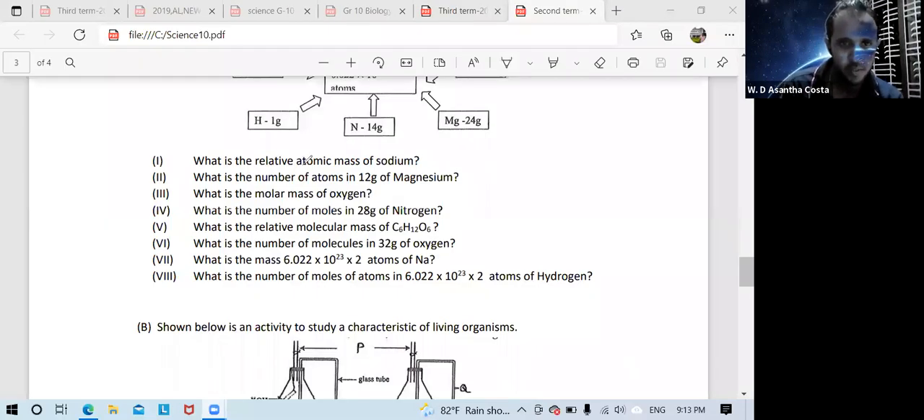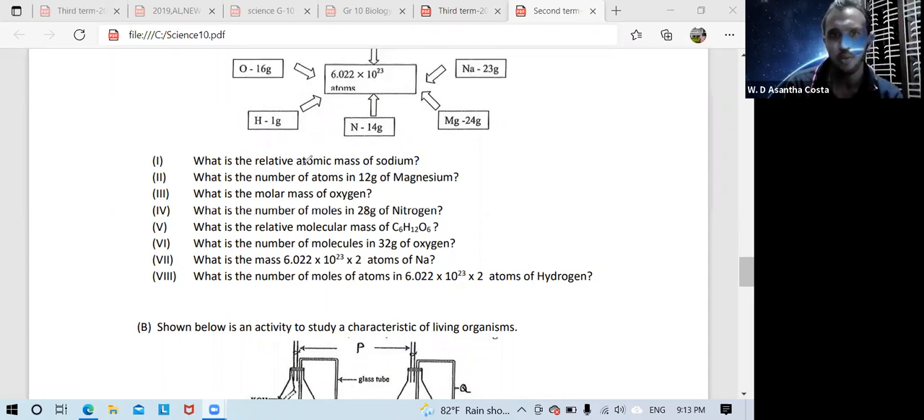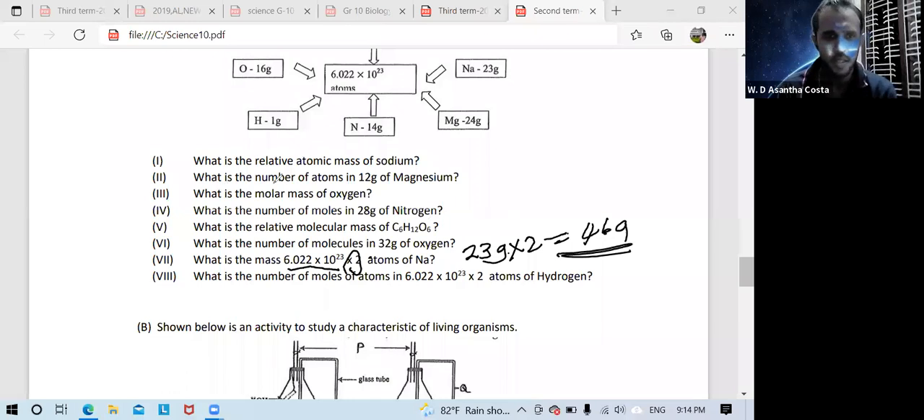Okay, next question, question number 7. What is the mass of 6.022 into 10 to the power 23 into 2 atoms of sodium? Now you know Avogadro number into 1 atom, 1 atom equals 23 gram. Now they are asking 2, then multiply by 2. Then the answer is 46 gram. This is the last answer of 7.